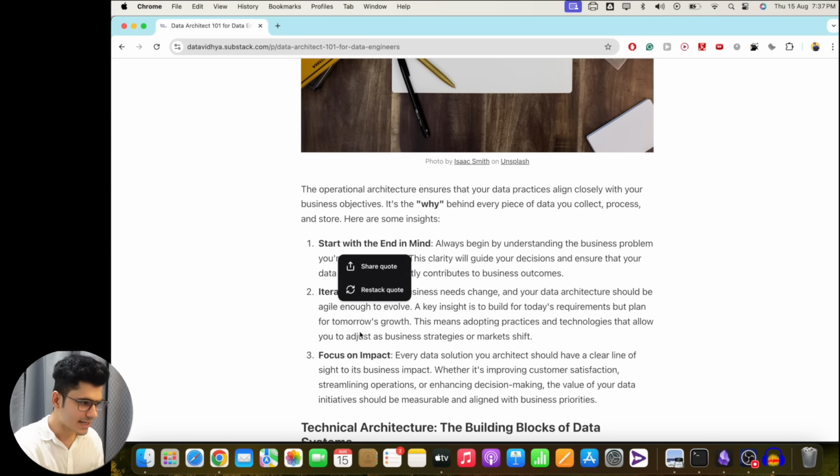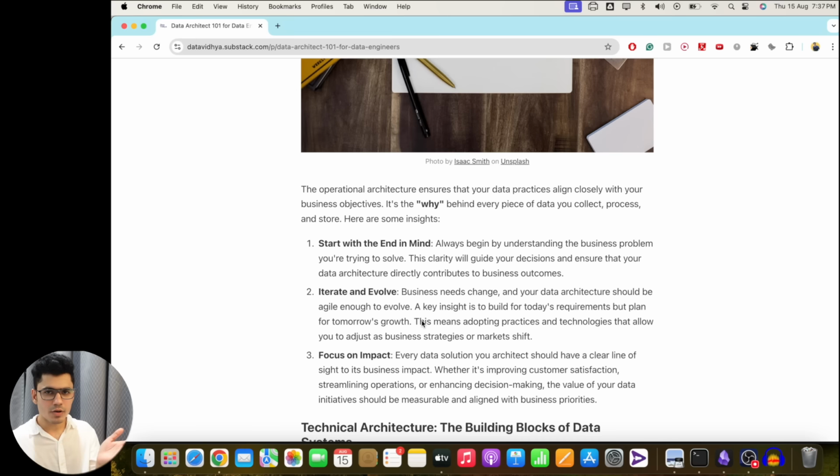Okay, second is iterate and evolve. Again, business keeps changing every 6 months. New product line comes up, something keeps changing, business pivot. Okay, all of these things happen on the business side. So when you design your architecture, it should be able to iterate and evolve quickly as per the business changes.